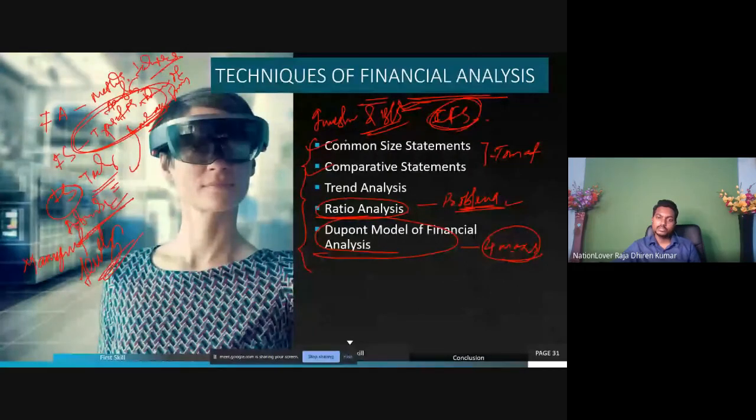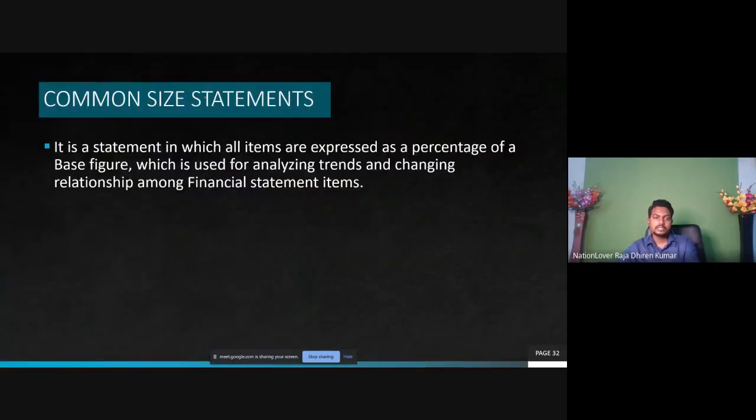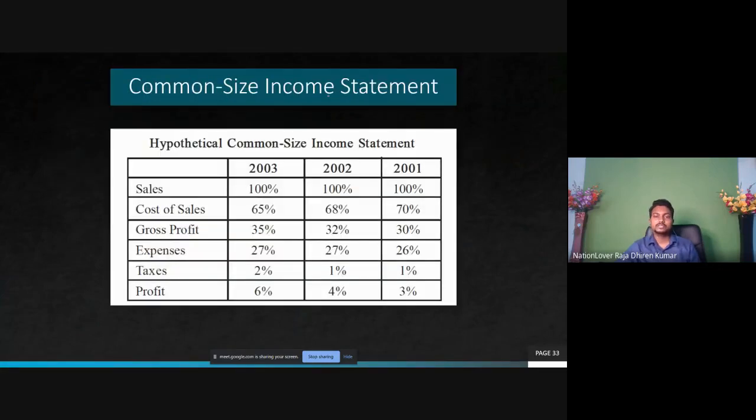Now look at it. This is common size statement, comparative statement, trend analysis, ratio analysis, DuPont model. What is common size statement? Very पहले हम बता देते हैं आपको. कॉमन साइज स्टेटमेंट पहले दिखा देते हैं. कॉमन साइज इनकम स्टेटमेंट. चलिए, कॉमन साइज मींस I'm explaining you.